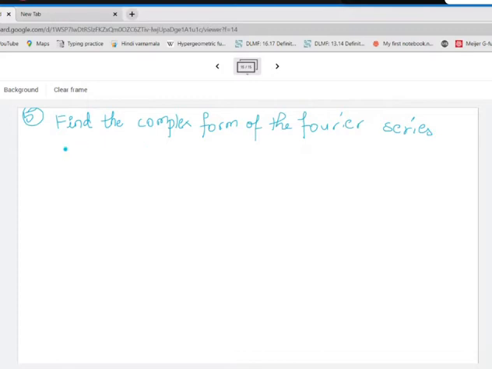Fourier series for f of x is equal to e raised to x in the interval -1 to 1.